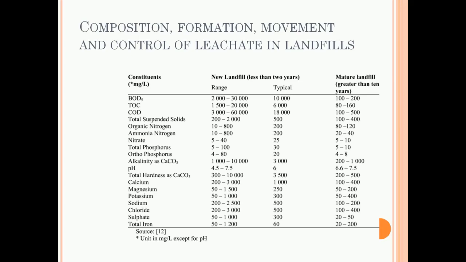And then what will be the composition? Definitely most of it will be anaerobically decomposed within those years, and that is how your BOD and other component values will decrease. But if it is a new landfill, it is highly organic because BOD and organic material are present there, so in that case your BOD values will be very high. So based on the composition analysis, we can find out the age of the landfill, like for how many years the landfill has already been used. That idea we can get from this particular table. Most of the units are in mg per liter except for pH.